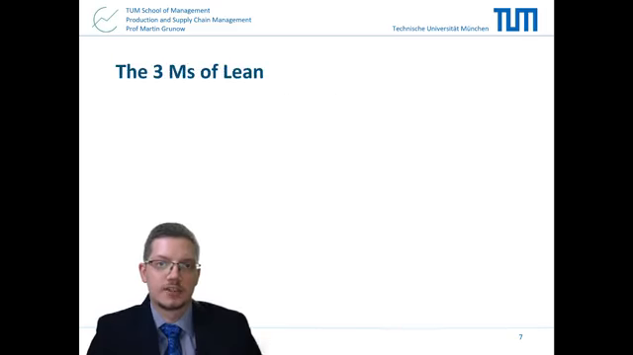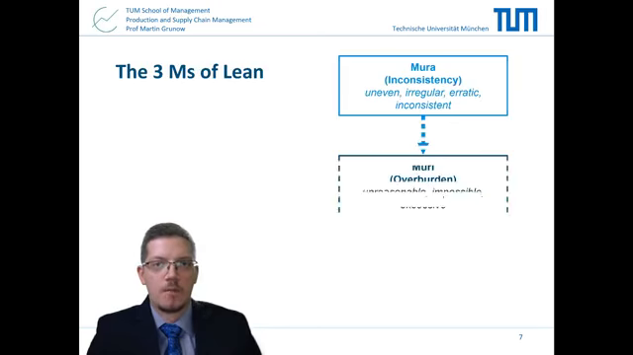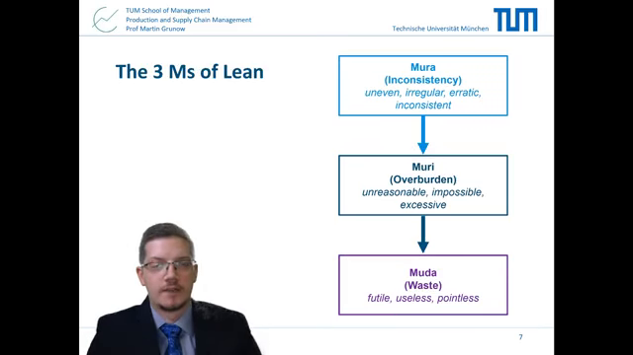So to summarize this lecture, we learnt about the 3 M's of Lean. These were mura, or inconsistency, muri, or overburden, and then mura and muri lead to various forms of waste, or muda, in our business processes.